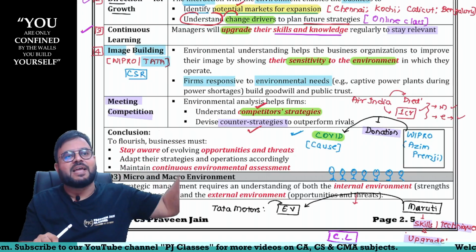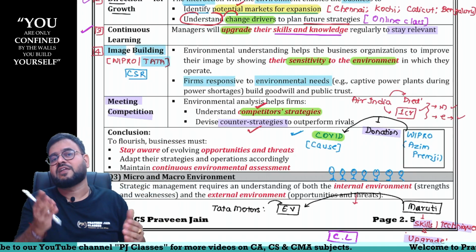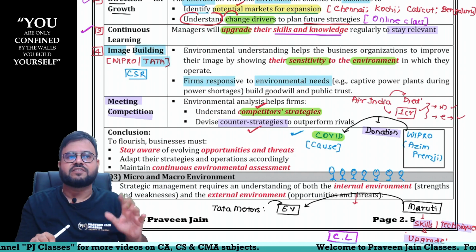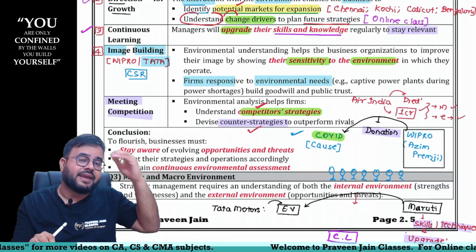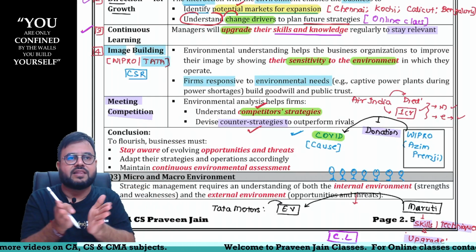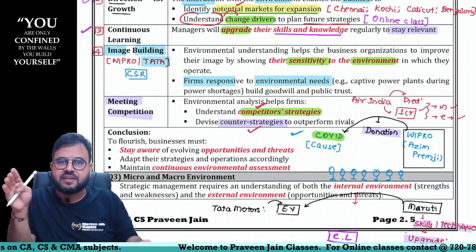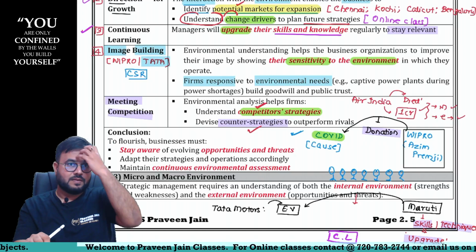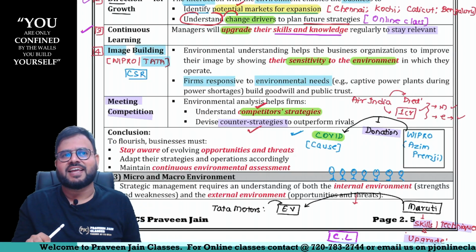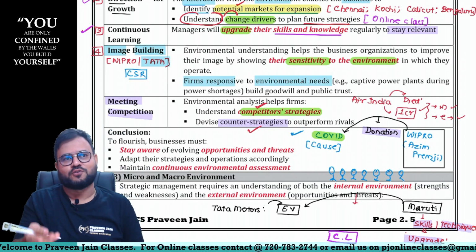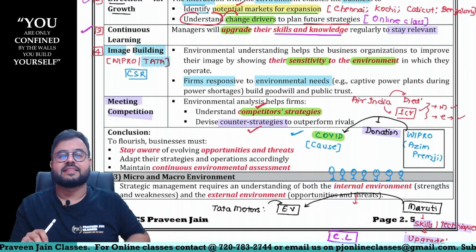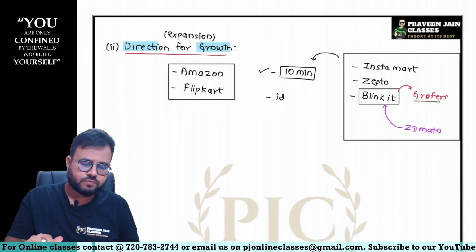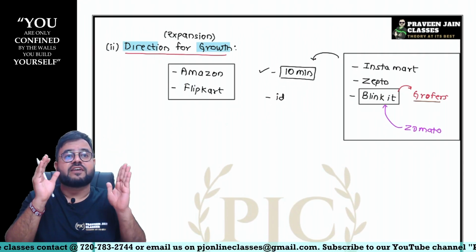Jio brought this plan. What should I do? I should also bring that plan. Jio is having a tie-up with Amazon Prime. Then what should I do? I should also have a tie-up with Amazon Prime. Did you understand? Jio is giving a bundle package with Netflix. I should also give a bundle package with Netflix. My competitor is taking classes online. Then I should also take online, sir. So the fifth point is meeting competition. Did you understand, Raja? So these are the 5 points.